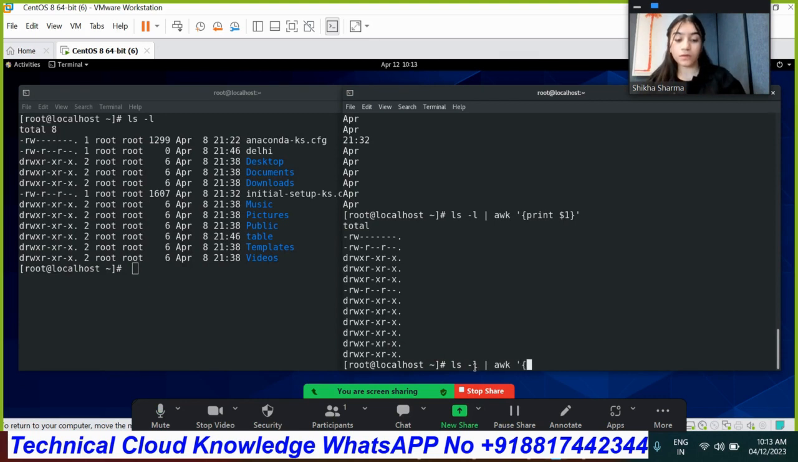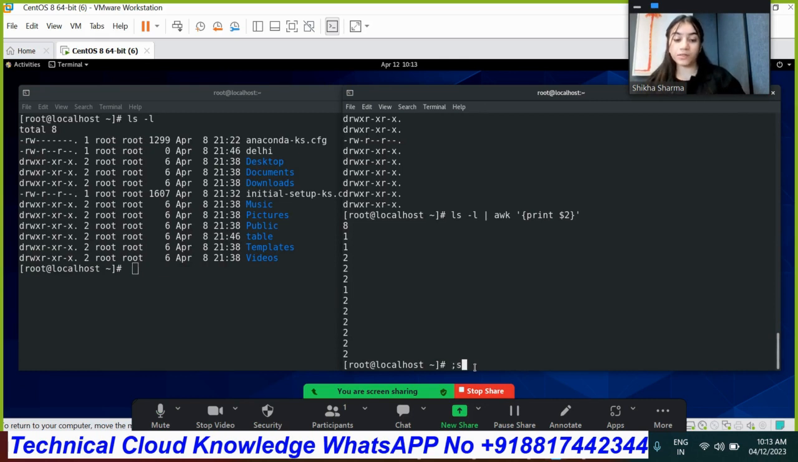awk print field number 2. I got this. ls -l | awk and print field number, under brackets, print field number 3. As you can see, that's how we do it with the 4th field as well, and for the 5th one as well.